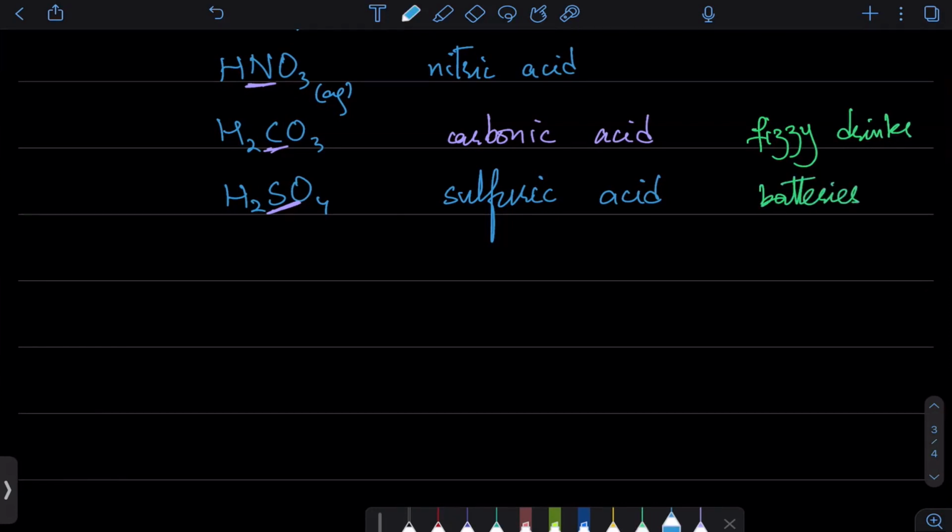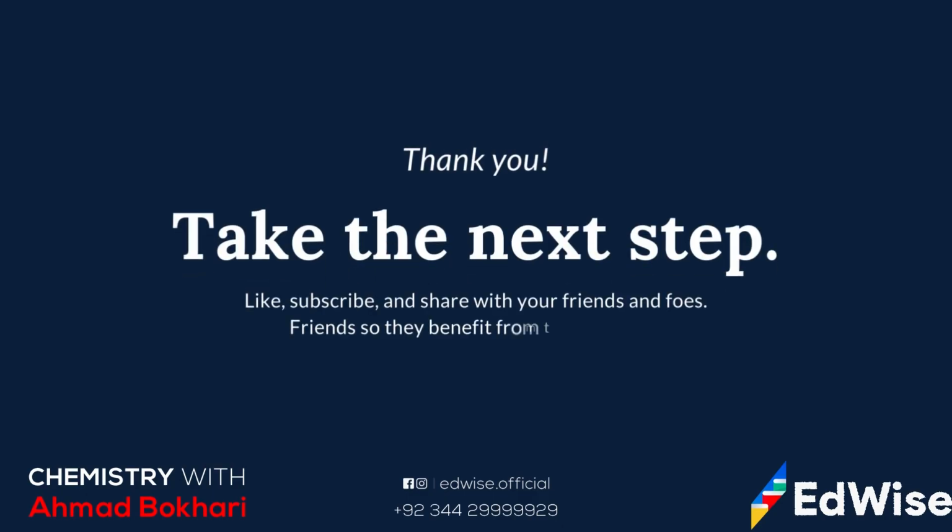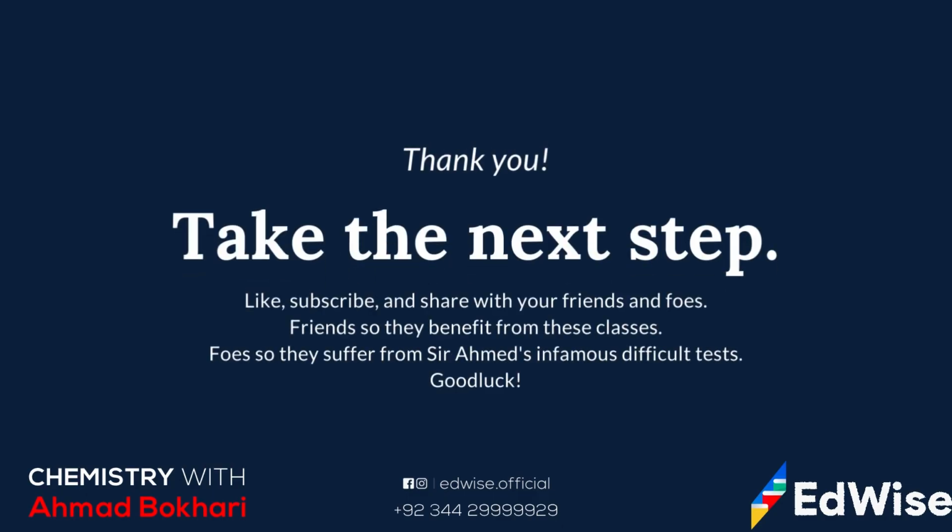Similarly, you have phosphoric acid as well. So यहाँ पे भी आप देखेंगे, we are only naming the middle element, so phosphoric acid. And that is how you name compounds as ionic and covalent substances when you know the name and when you know the ion. You can make formulas like this, and I would implore you to do the worksheet that I've shared with you. And yeah, thank you so much.